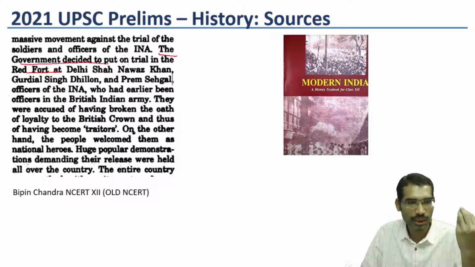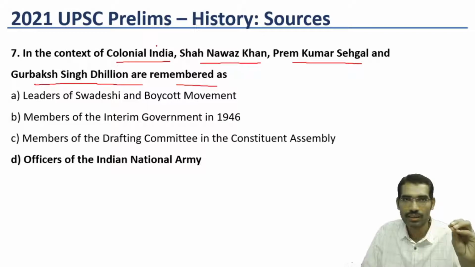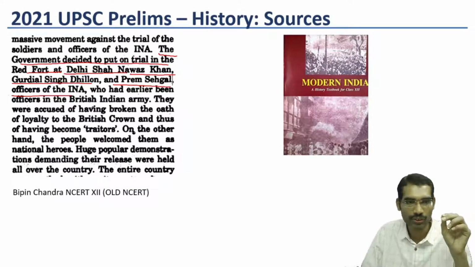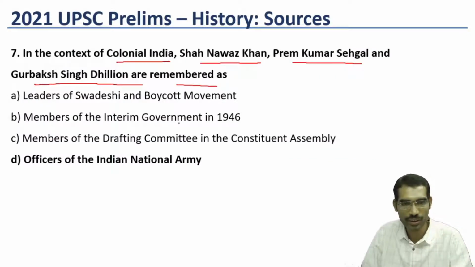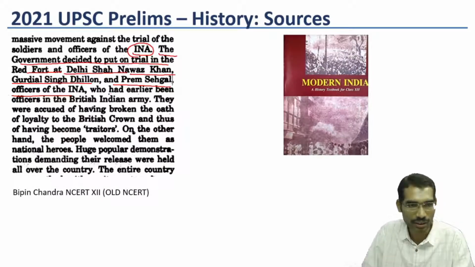The government decided to put on trial in the Red Fort at Delhi three people, who are directly given in sequence. These are the three people. They were put on trial in the Red Fort for their participation in the INA, the Indian National Army. So they are officers of the Indian National Army. The terms can also be seen here.